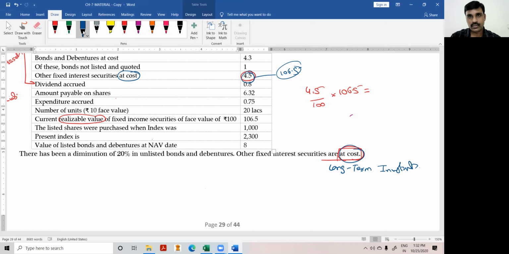That is the market value, and this is the face value. They have already given it at cost, so you need not make any adjustments further. Straight away take this point 4.5.